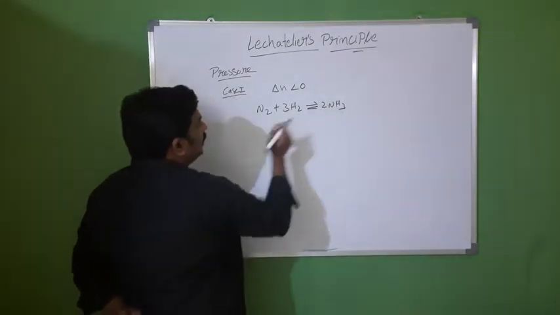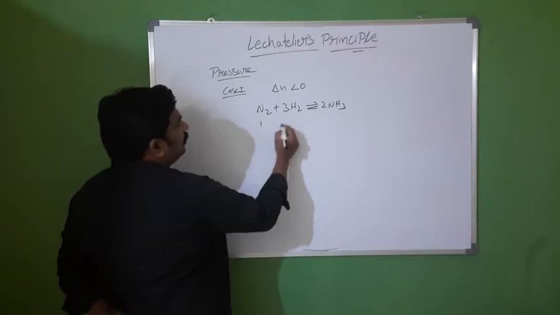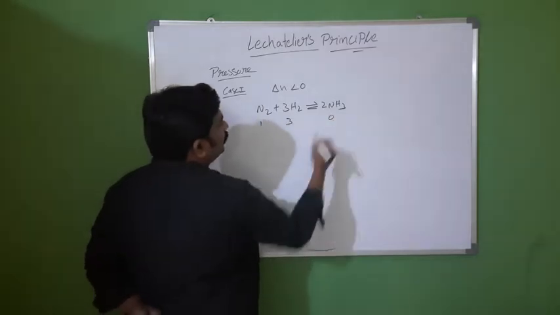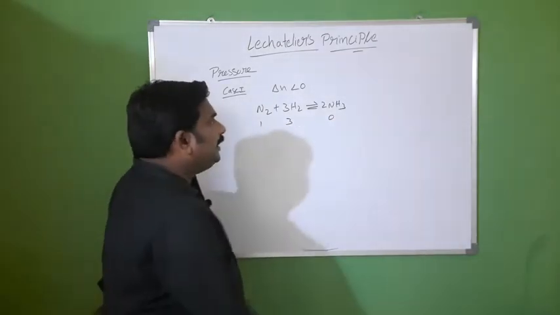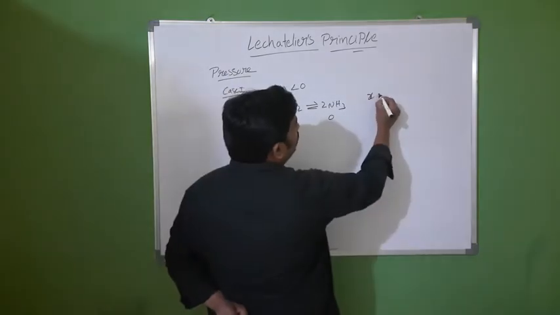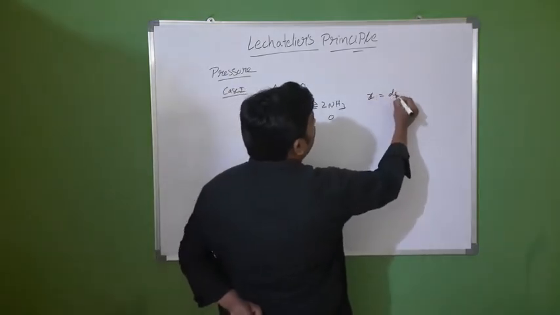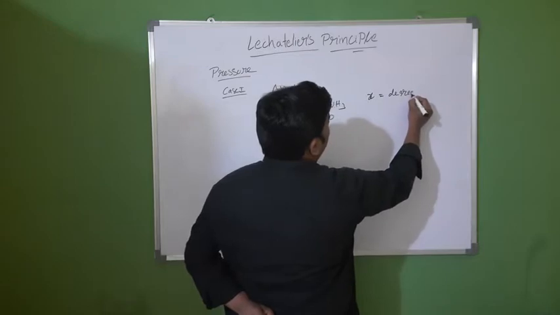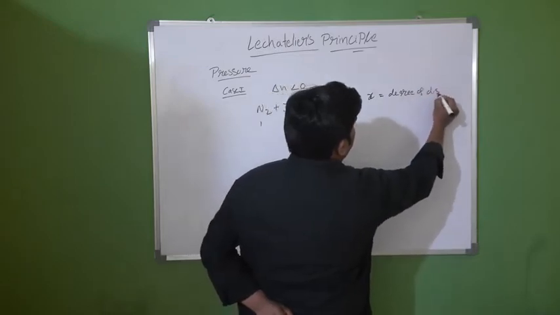So initially the concentrations are here 1, here 3, here 0. Consider x is the degree of dissociation.